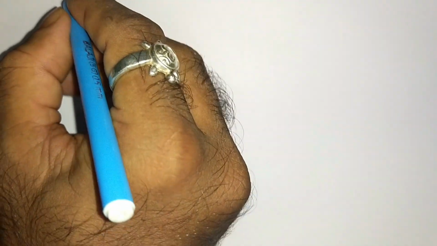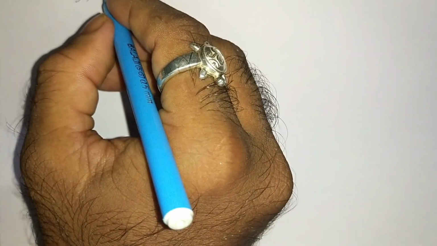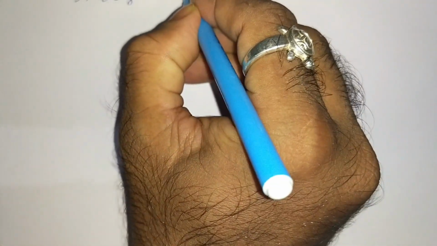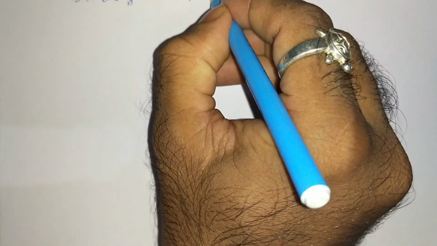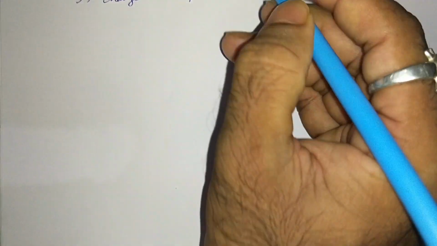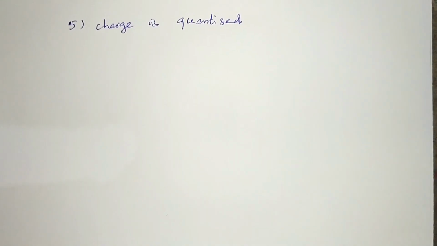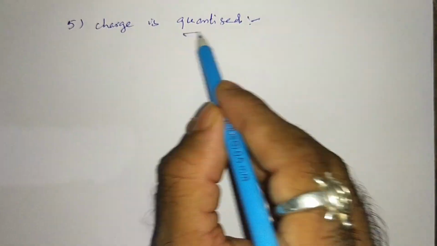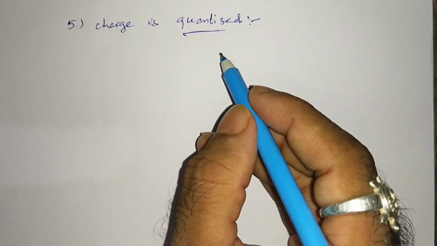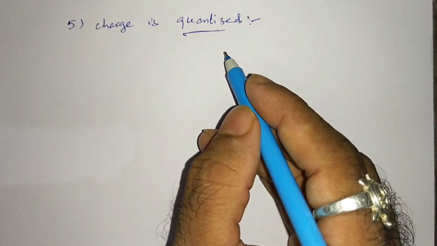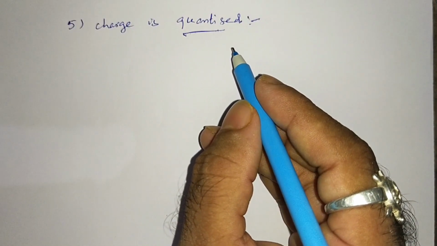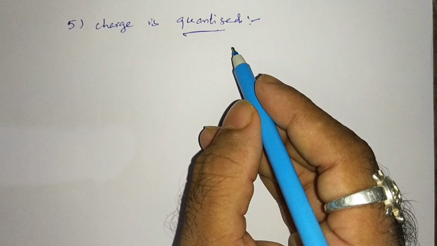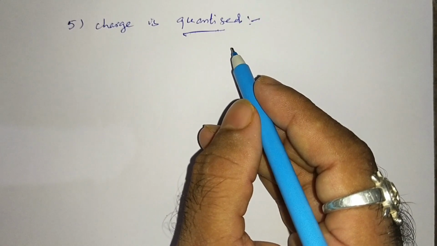Next one is the fifth property. Charge is quantized. So what does it mean? Charge is quantized means what? Remember, quantized means quanta, you might have learned this word. It means that charge cannot take any value, but the values are integral multiples of fundamental charge.